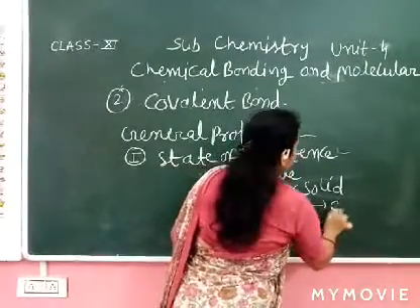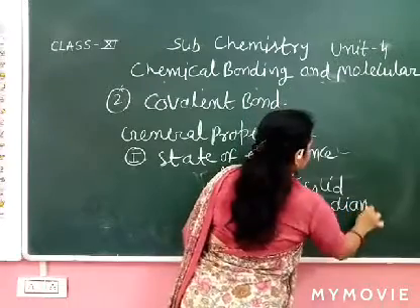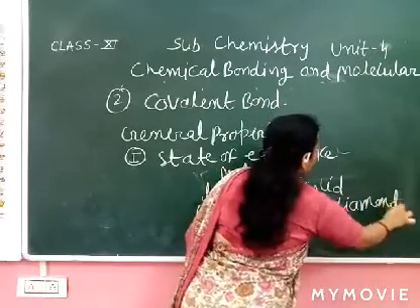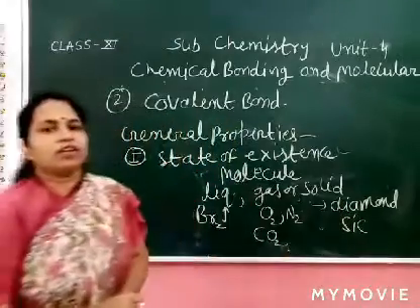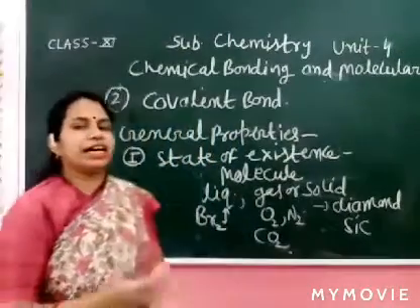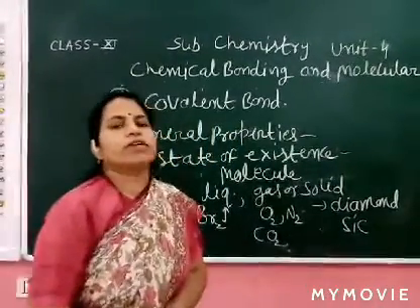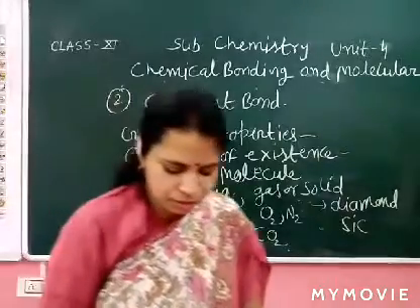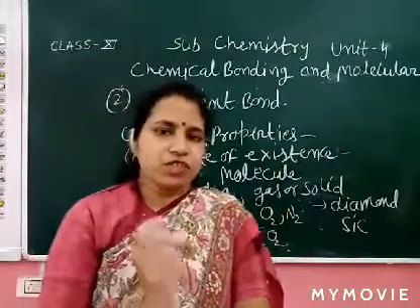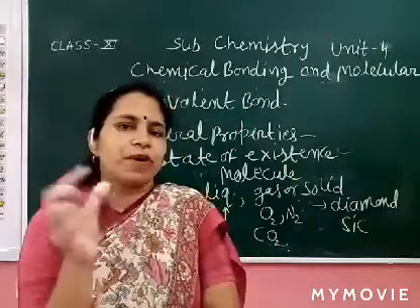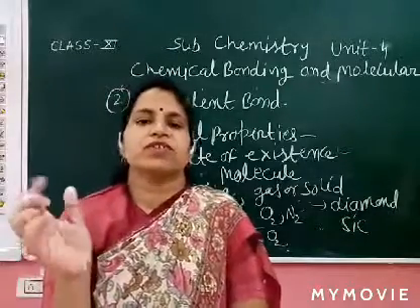Solid: diamond is a solid covalent compound. Silicon carbide and silica, SiO2, are also covalent compounds. So these exist in liquid, gas and solid form. But ionic compound exist only in solid form.